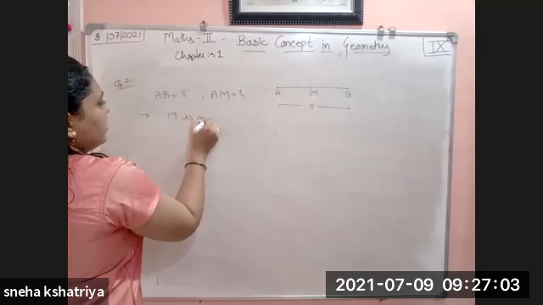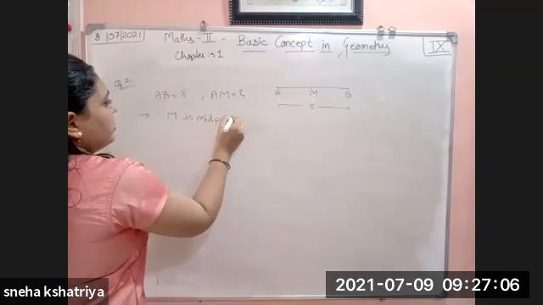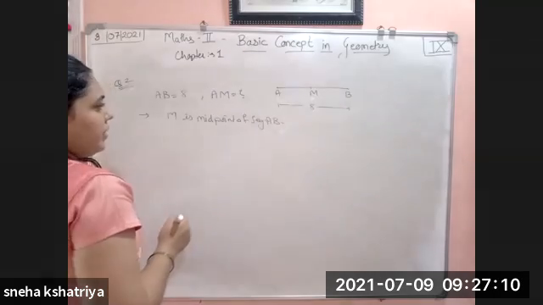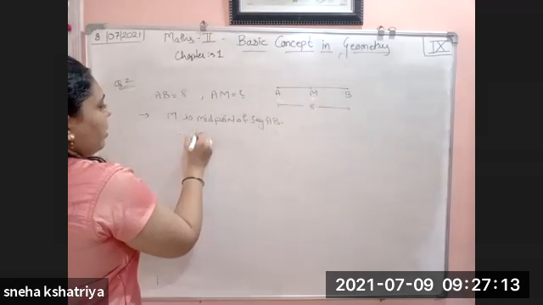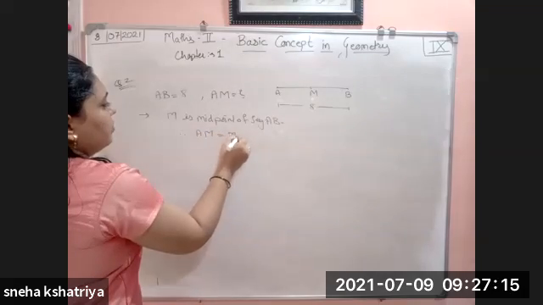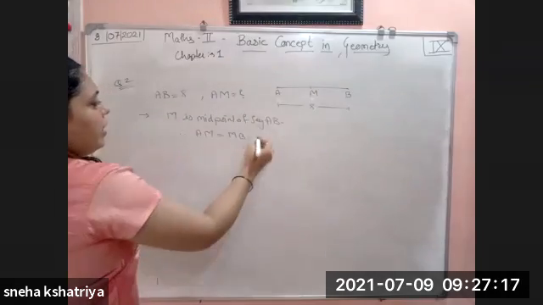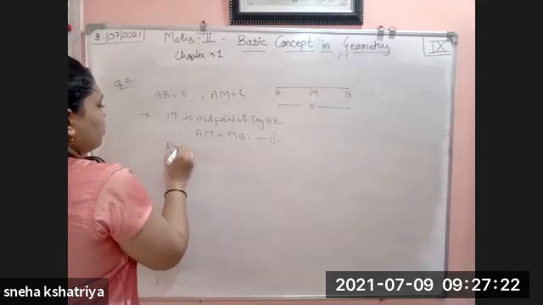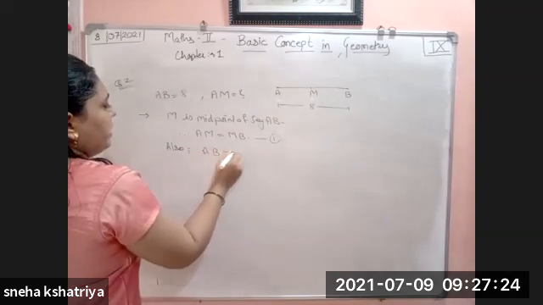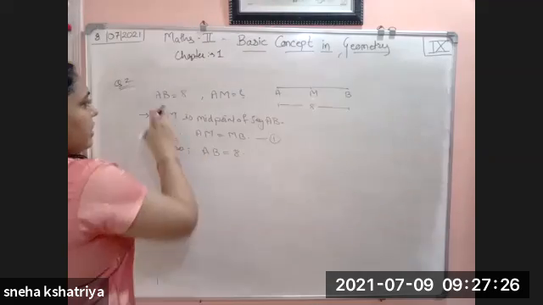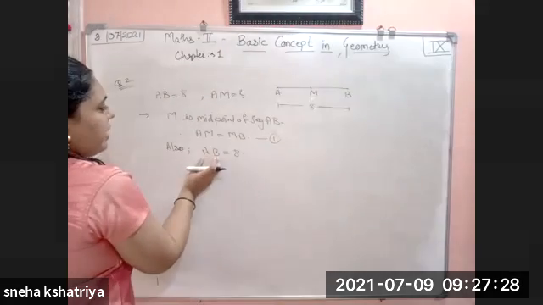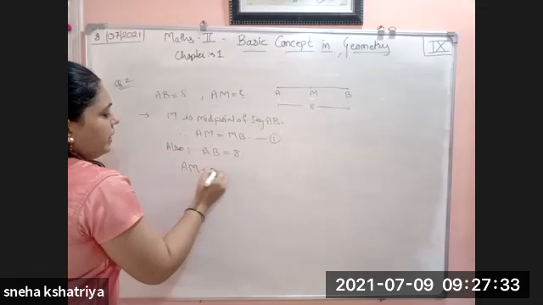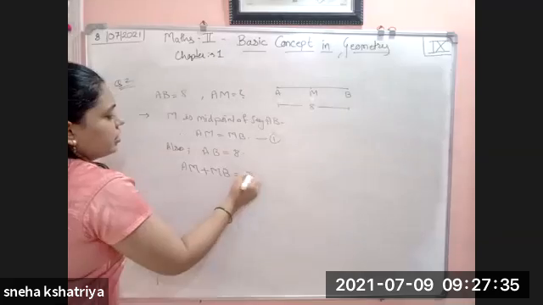So write it down like this. M is the midpoint of segment AB, right? Therefore, AM is equal to MB. You can call it equation number 1. Also, AB is equal to 8. This is given to us. And how is AB formed? AB is formed by the addition of AM plus MB, which is equal to 8.